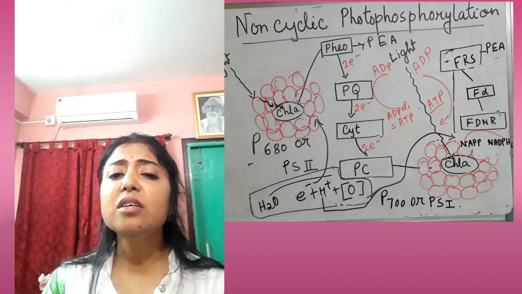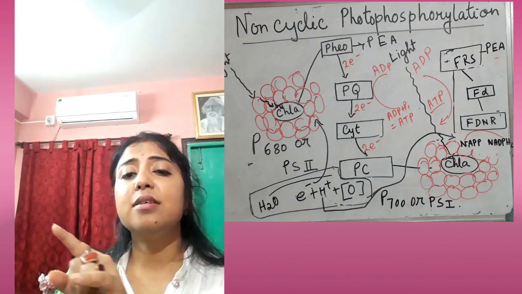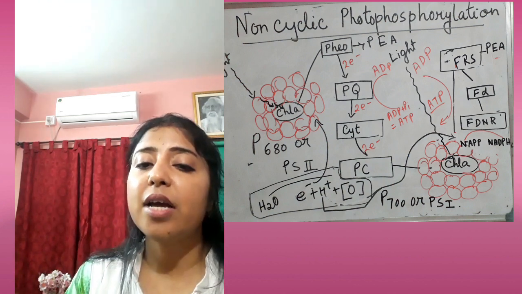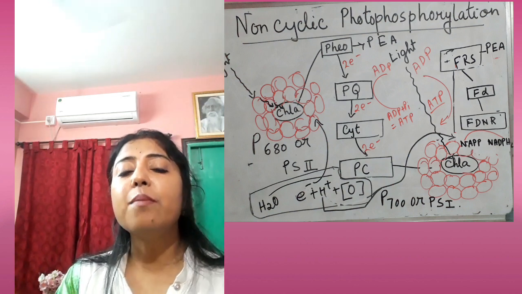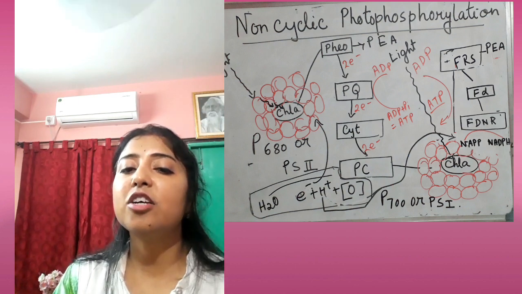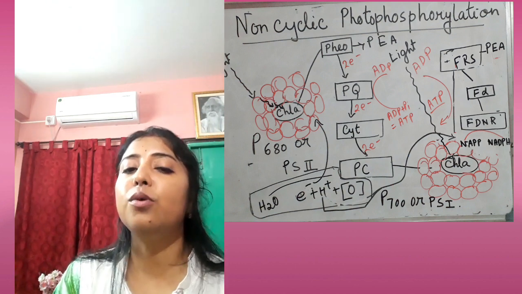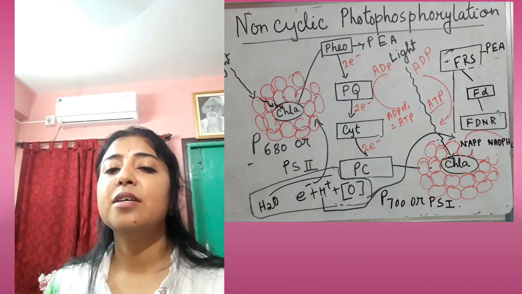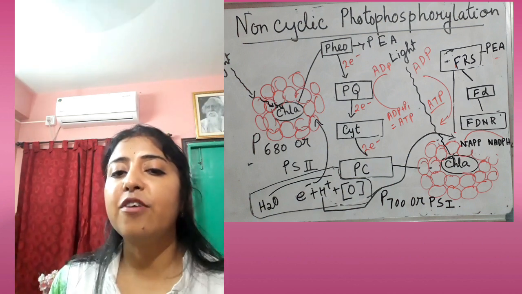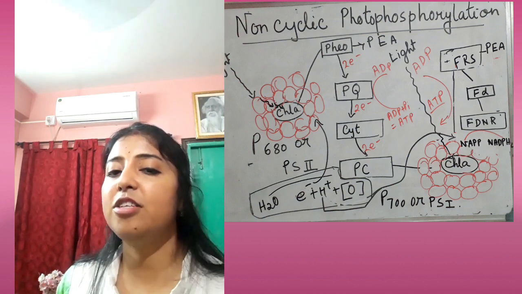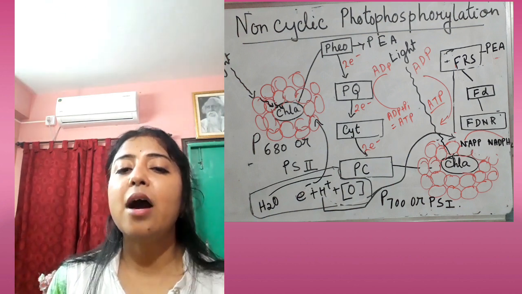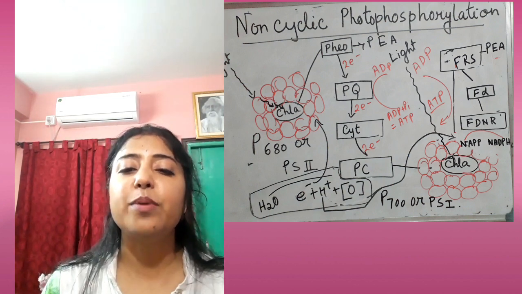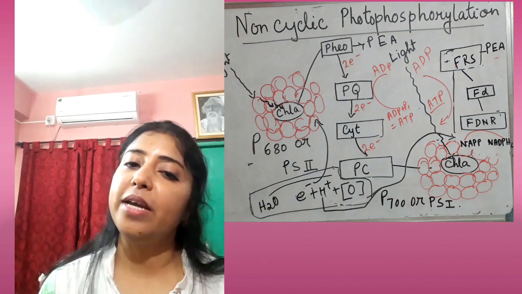So while they release this electron, first it will be accepted by the primary electron acceptor, that is pheophytin. From there it will be passing to the electron transport system, from higher gradient to lower gradient, and while they are releasing electrons at every step, some energy will be formed, and from this energy phosphorylation will be happening, that means ATP will be formed by adding one inorganic phosphate to ADP.